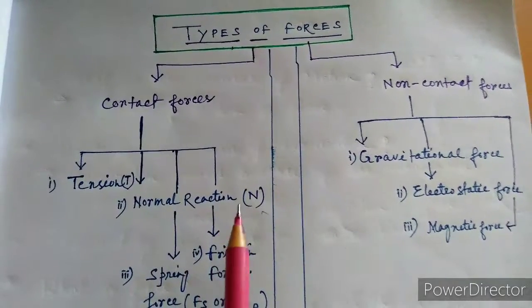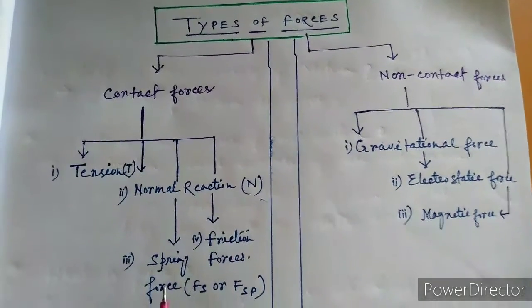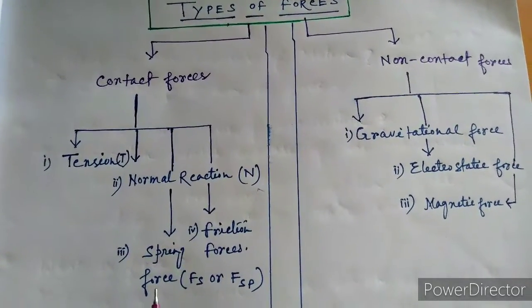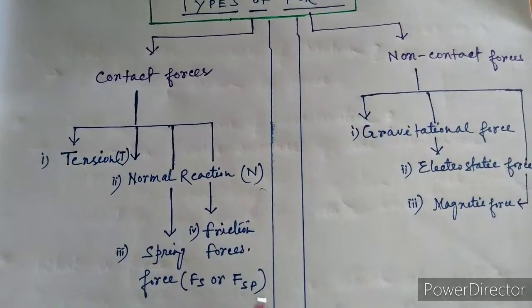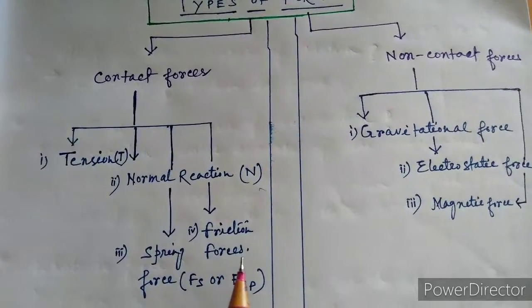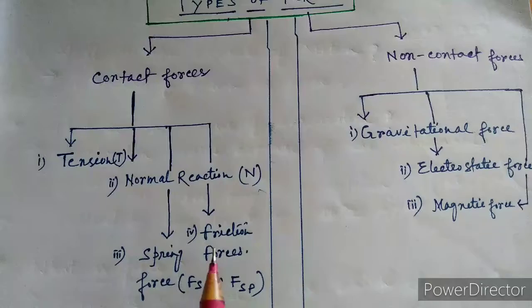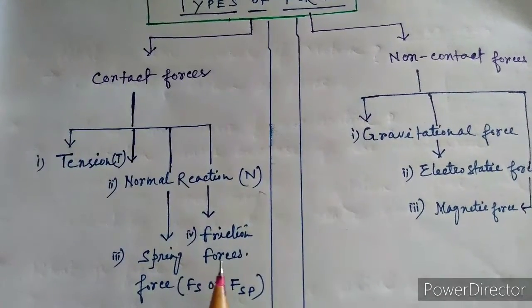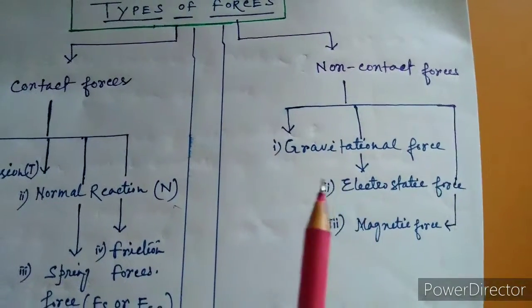Normal reaction is a perpendicular force and it is denoted by capital N. The third one is the spring force that occurs in a spring, and we denote it by Fs or Fsp. And the fourth one is the frictional force. Frictional force, as you also know, occurs between two surfaces in contact. Now coming to the non-contact forces.